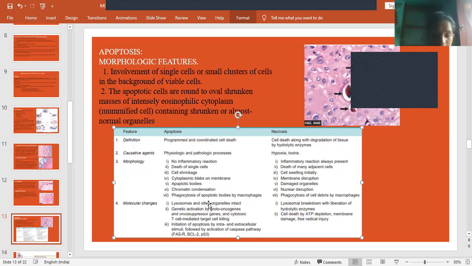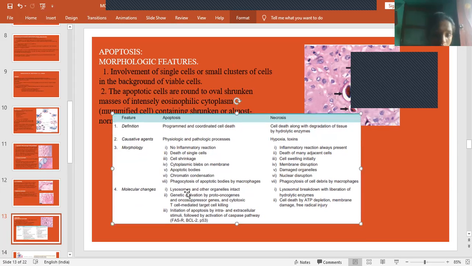And then molecular changes. What are the molecular changes? In apoptosis, lysosomes and other organelles are intact. In necrosis, they undergo breakdown and cause liberation of certain hydrolytic enzymes. And genetic activation of some proto-oncogenes, oncosuppressor genes and all, so that means it may lead to cancers. In necrosis, cell death is by ATP depletion; as it is caused due to hypoxia, no energy will be produced, no ATP produced. So cell death may occur due to ATP depletion and membrane damage and free radical injury, as we studied in pathogenesis of cell injury.